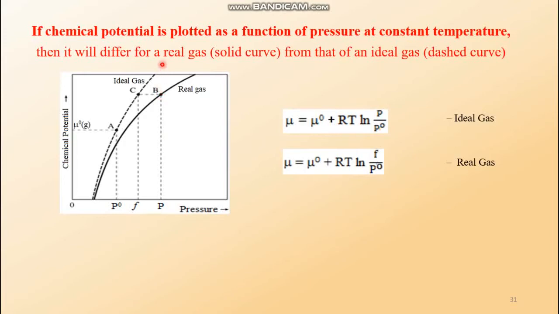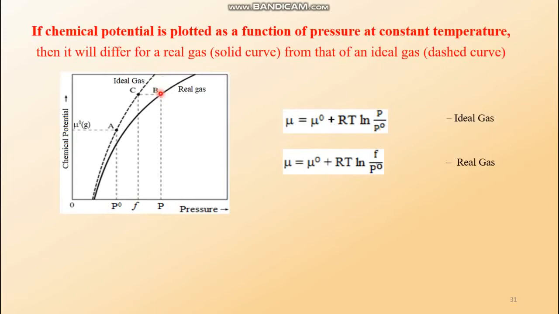No, it should not be above. We have to move parallel to the x-axis now, not parallel to the y-axis, because now pressure is changing and the chemical potential is not changing. In the previous case, what did I say? I said that if the pressure is recorded to be P for the real gas, then if it were an ideal gas, the pressure would have been measured above that point. Suppose at this point. So in those cases we were moving parallel to the y-axis, keeping the pressure constant.